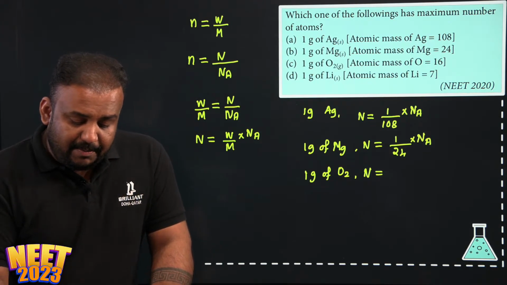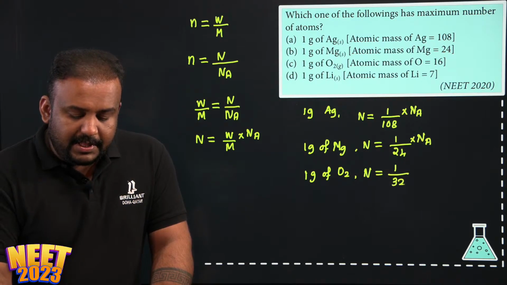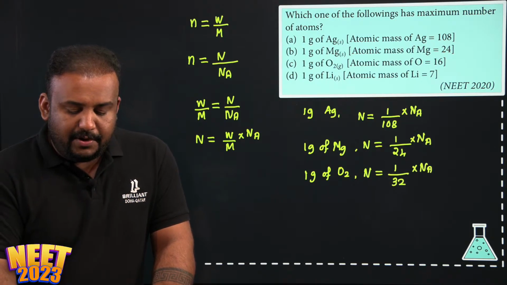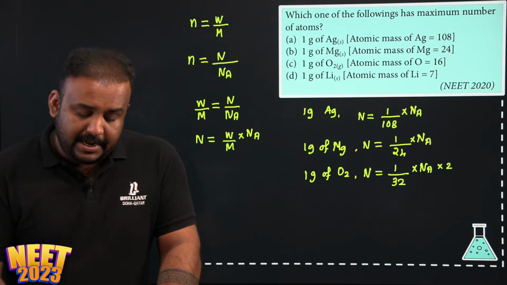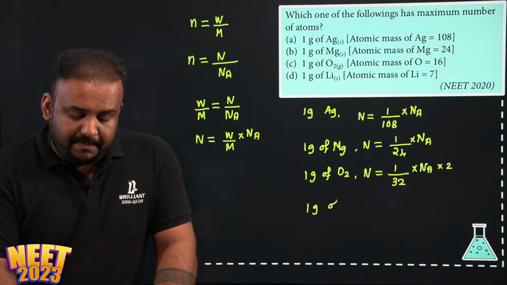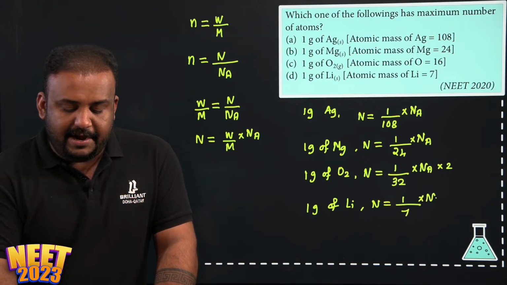So here the total number of particles will be 1 divided by 32 into Avogadro number into 2. That many number of atoms will be there. And 1 gram of lithium, the number of particles will be 1 divided by 7 into Avogadro number.